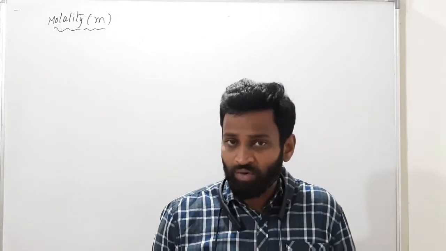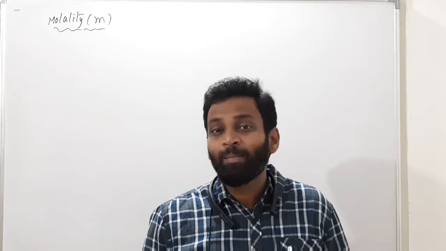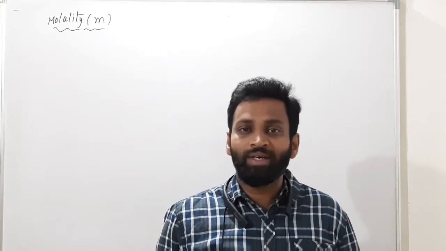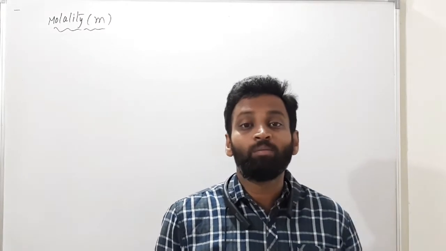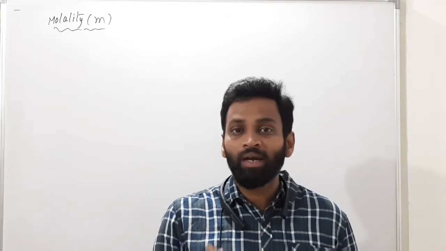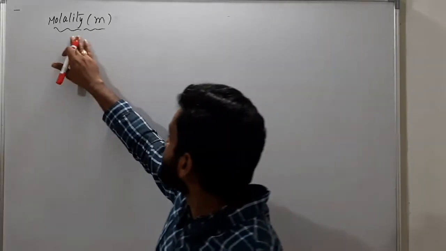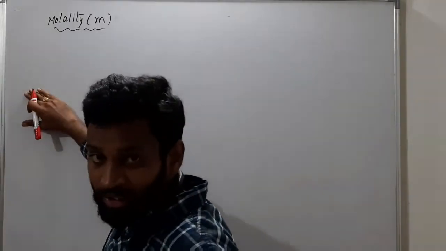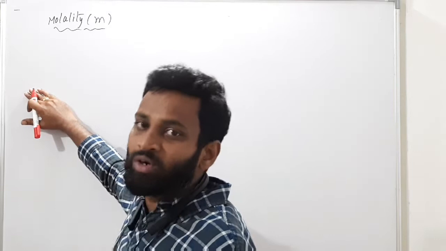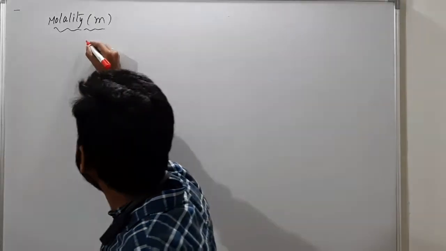The number of moles of solute present in 1 liter of given solution, that is molarity, capital M. Here this is molality. Do you know what the difference is? Only the last word changes. I'll tell you here.